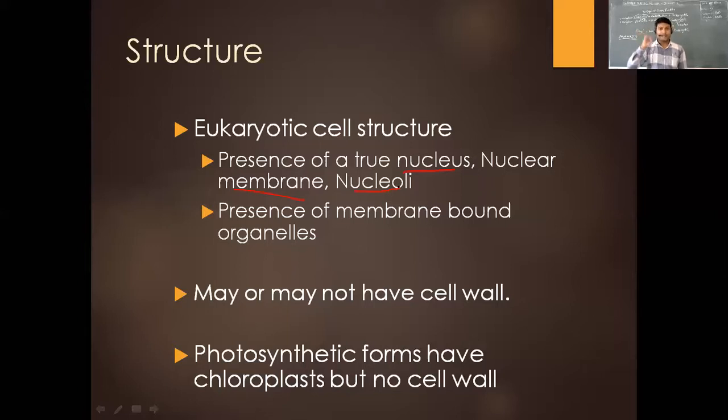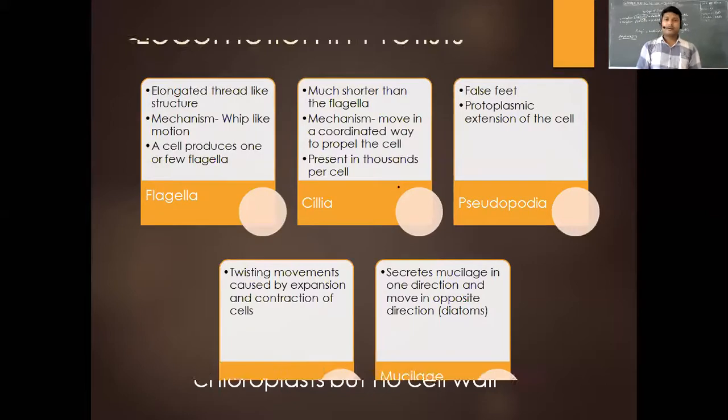In protists, they may or may not have a cell wall. It is not compulsory for every protist to have one. The photosynthetic, autotrophic forms have chlorophyll and chloroplasts, but do not have a cell wall.